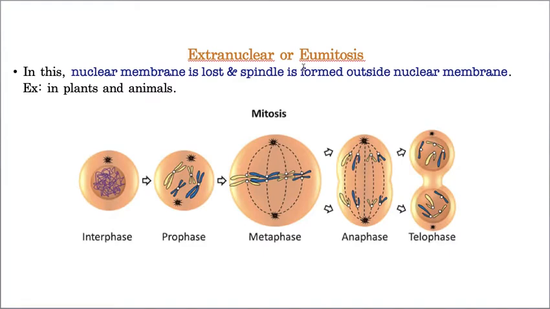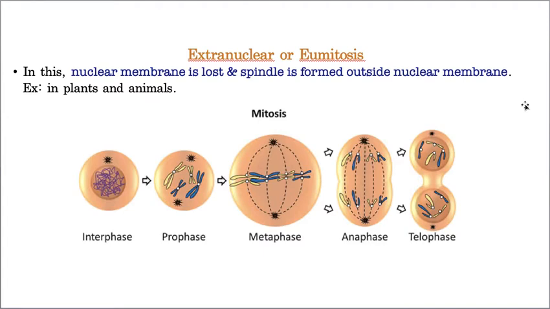This I need not tell because in our last class, in the whole one hour lecture, I explained about this process only. This is a true mitosis, the actual mitosis which takes place in our body, that means animals' bodies and also plant bodies. It is extranuclear mitosis. That means our nuclear membrane will disappear and spindle formation can be seen, and nucleolus disappearance can be seen. And again in the telophase, the reappearance of nuclear membrane and reappearance of nucleolus takes place. Okay, this is the regular usual mitosis process.